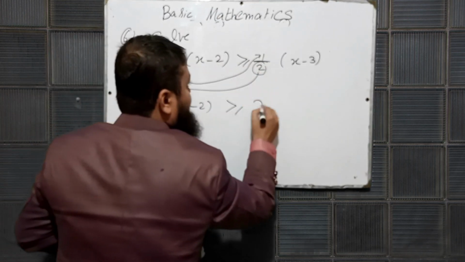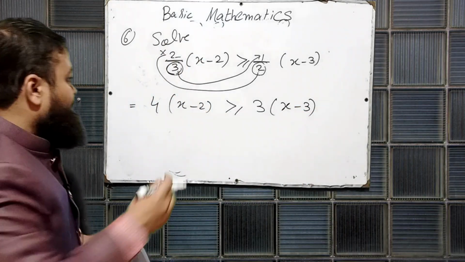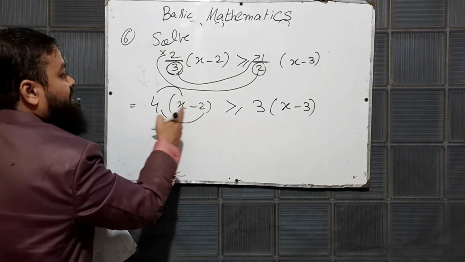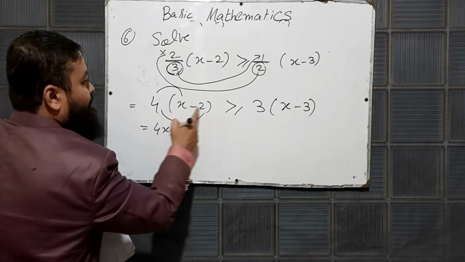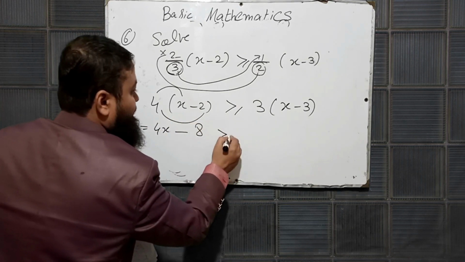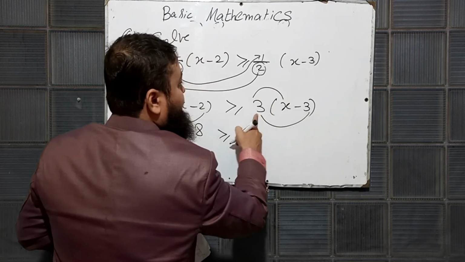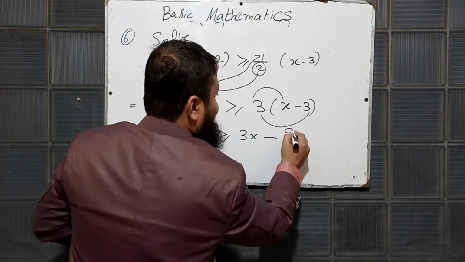3 1s are 3 into x minus 3. Now every student knows 4 will be multiplied inside with both values. 4 multiplied by x is 4x, minus will be same, 4 2s are 8, that will be same. 3 will be multiplied inside with both of the values. 3 multiplied by x is 3x, minus 3 3s are 9.